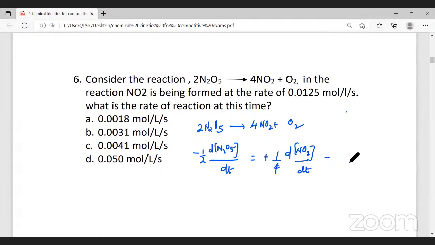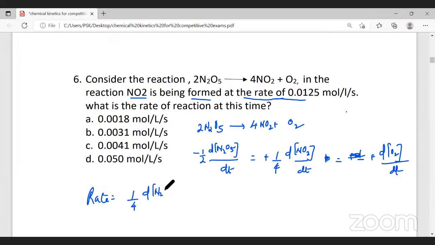This is the stoichiometric rate equation. Now, what is given in the question? They've given that in the reaction, NO2 is being formed at the rate 0.0125. And they're asking you to calculate what is the rate at this time. So rate will be equal to 1 by 4 change in concentration of nitrogen dioxide with respect to time.